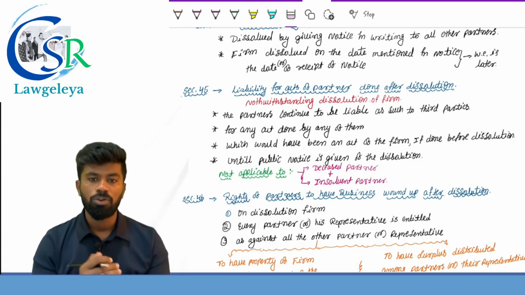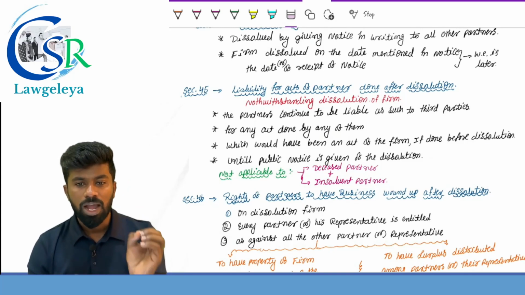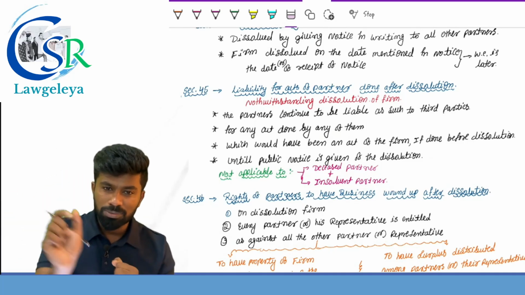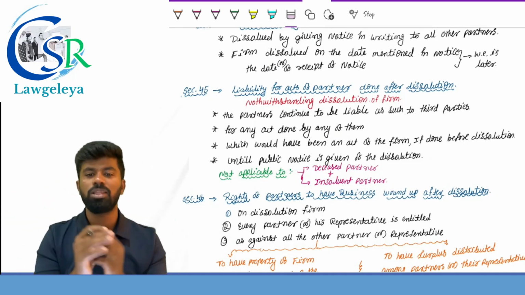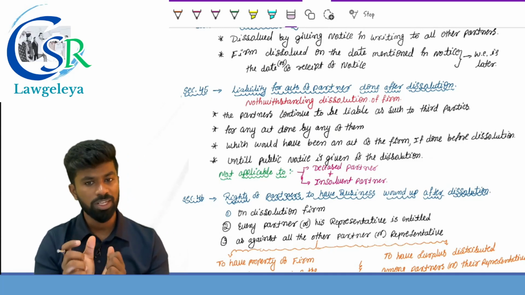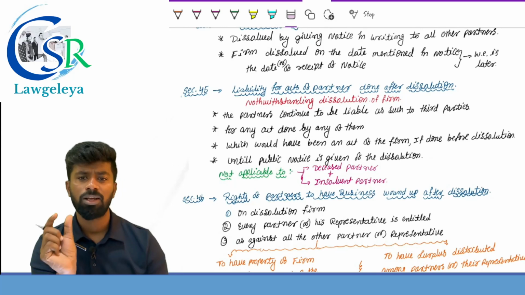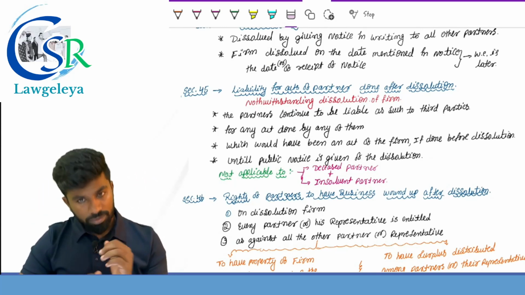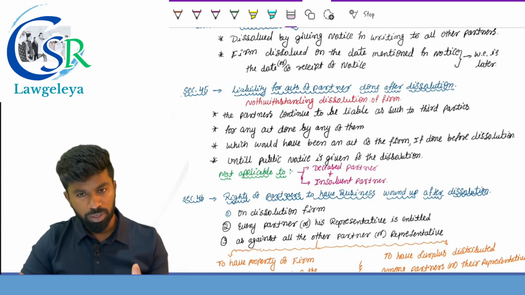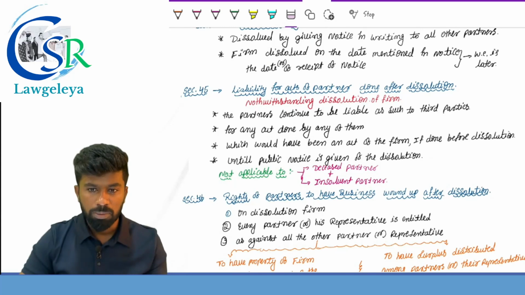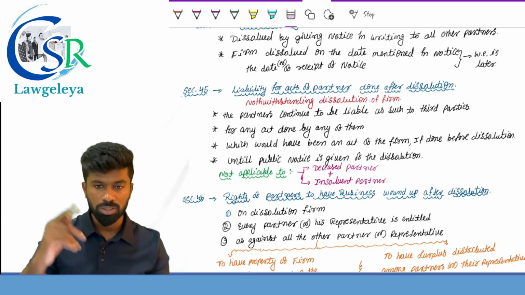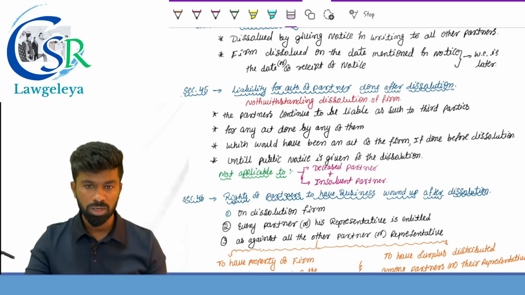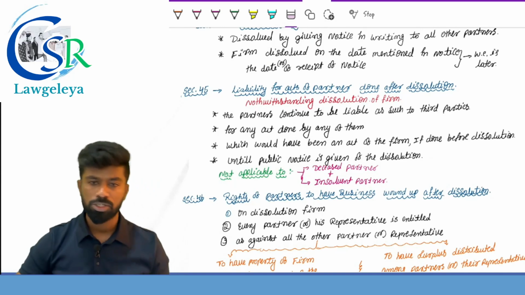Section number 45. Liability for the acts of the partner done after dissolution. Simple. If you remember the headings of section number 45, you can write the answers in the examinations. What does it say? Liability for the acts of the partner done after dissolution. Section 45 provides that the partners continue to be liable for the act of a partner to third parties until what is given? Public notice is given, even though there is a dissolution of the partnership.